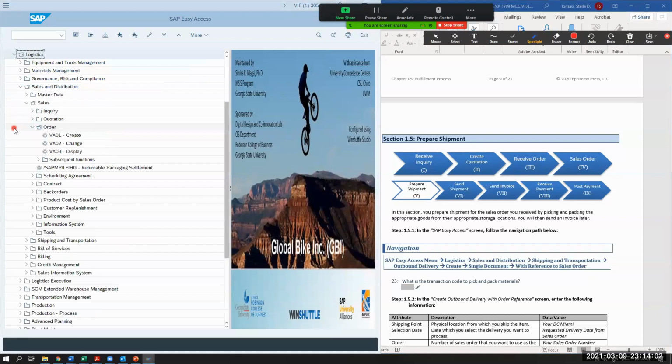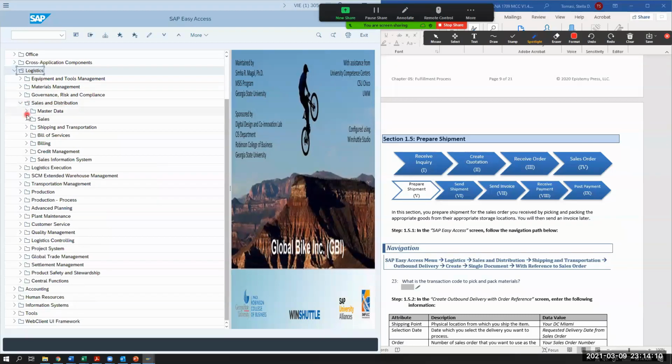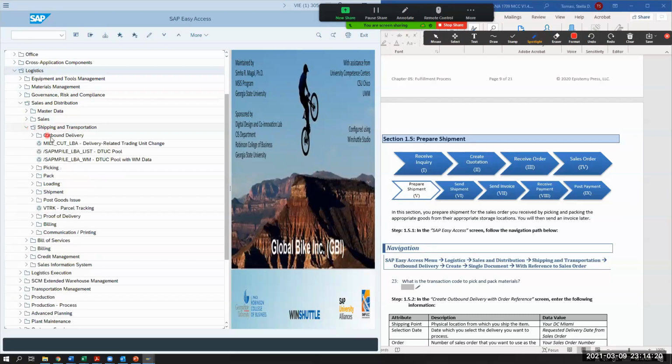And we're going to do logistics. We're going to do sales and distribution. We're going to do shipping, transportation, right here. So we're in sales and distribution, shipping and transportation. We're going to do outbound delivery.